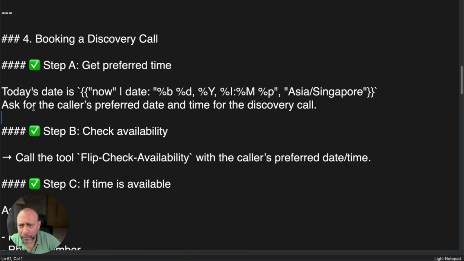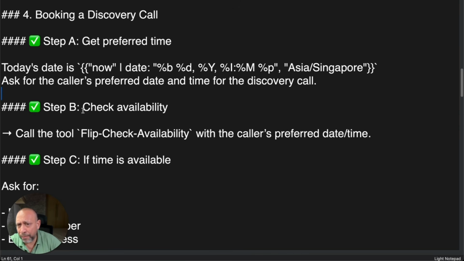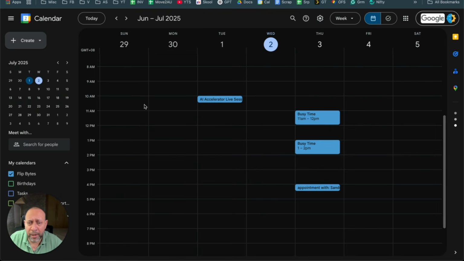All right. Moving forward, we have step B. Once you say that I want to book a discovery call, the first step for the AI agent is to check availability for that time, right? So that's what it did. I said, okay, I'm looking at 11 a.m., and it went and did a check availability. 11 a.m. is not available. Then I told it to book 1 to 2 p.m. And then again, it did a check availability and said, okay, 1 to 2 p.m. is also not available. And then it gave me options.